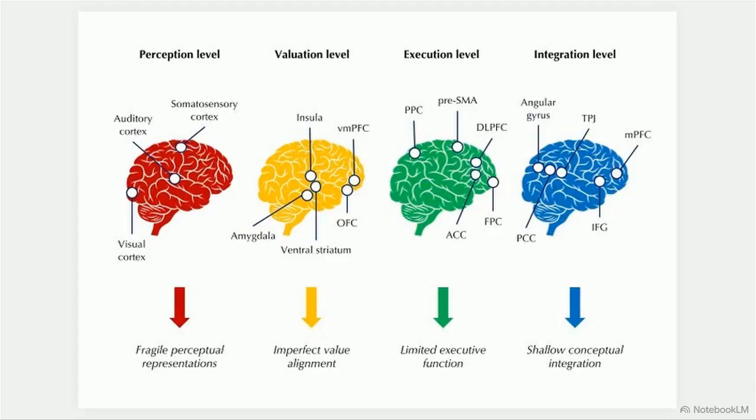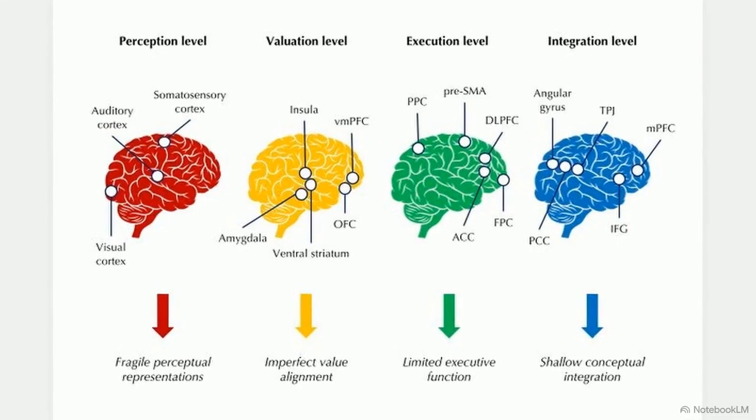This diagram classifies the limitations of current foundation models into 4 specific cognitive deficits, mapping each one directly to missing neural networks. First is the perception deficit. Models possess fragile perceptual representations because human-provided labels capture only surface-level regularities. They lack the deep sensory processing of the visual and auditory cortices. Second is the valuation deficit. Models struggle with value alignment because they lack the intrinsic reward architectures found in the ventral striatum and ventral medial prefrontal cortex.